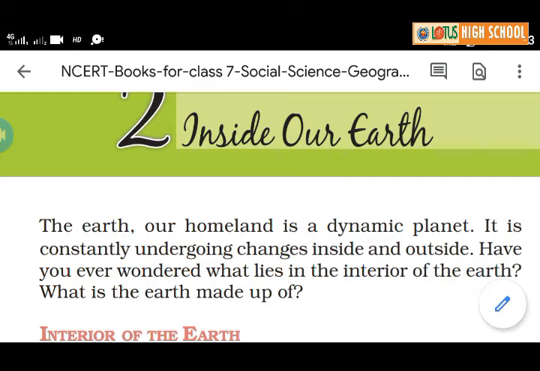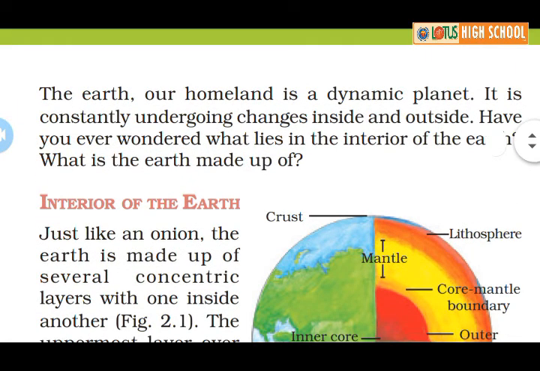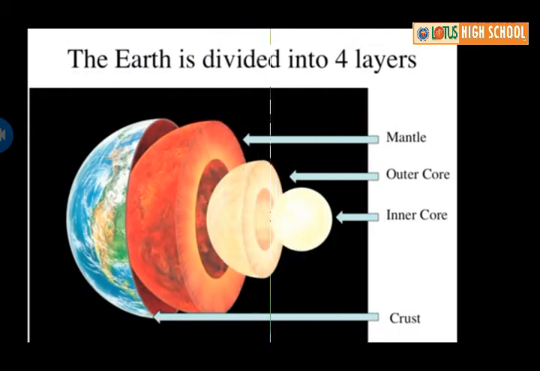We can discuss the interior of the Earth. See, children, one picture is displayed. The Earth is divided into 4 layers, just like an onion. It is very familiar to us in our homes.